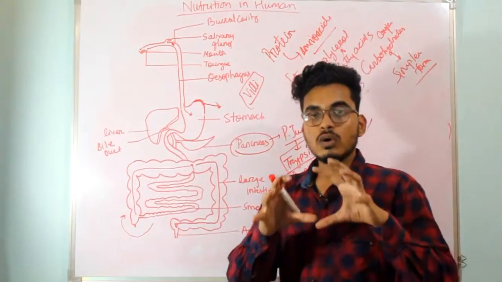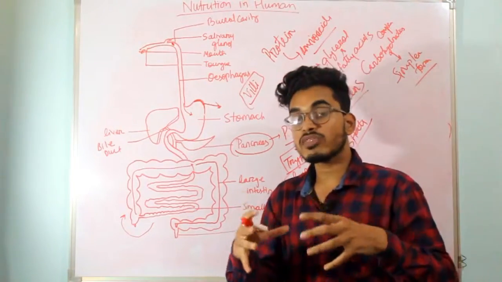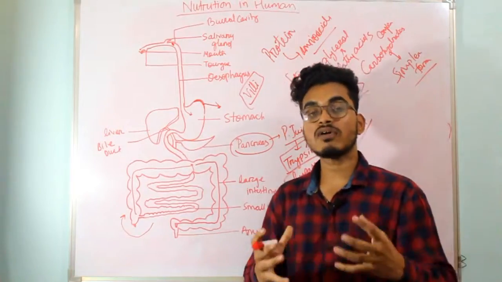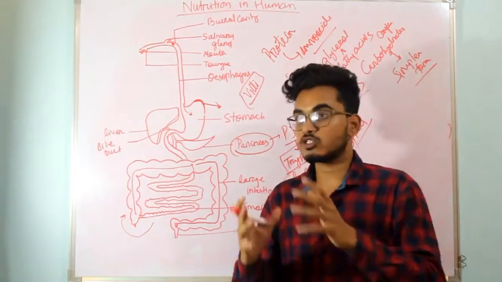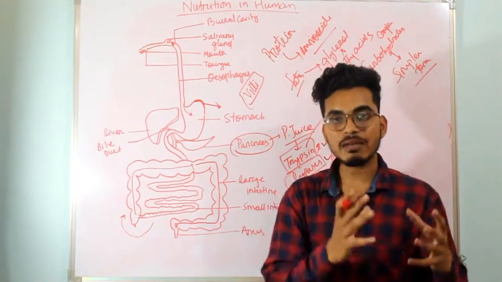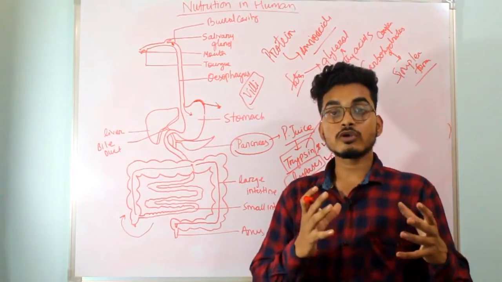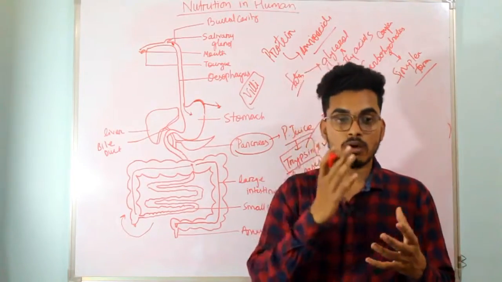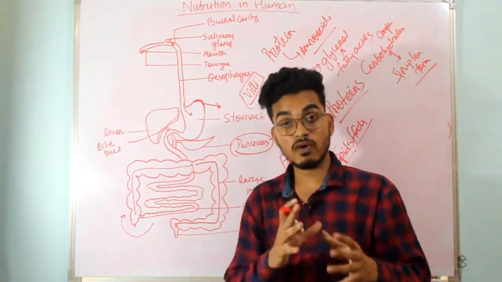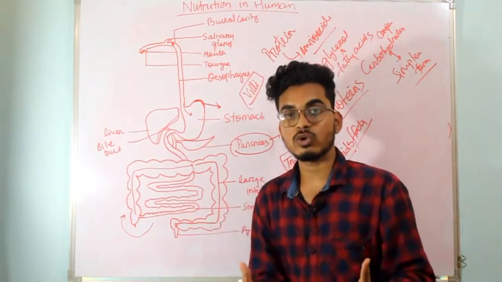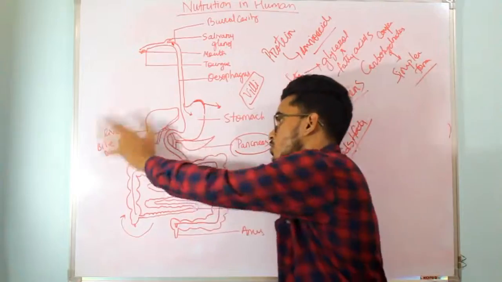The role of bile on the food is that it helps in the breakdown of fat globules into smaller forms. Once again, I'm repeating, bile helps the larger fat globules break down into smaller forms. That is the role of bile here. Nothing much to be understood in this particular thing.